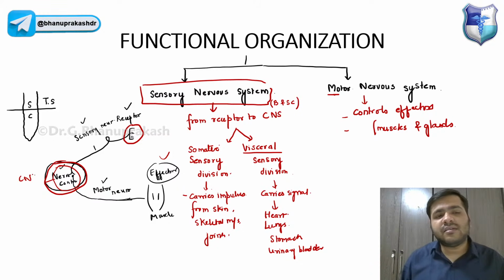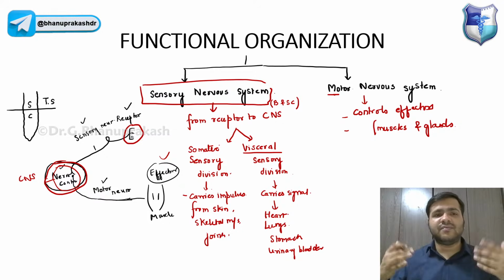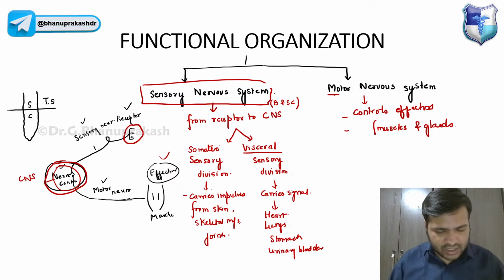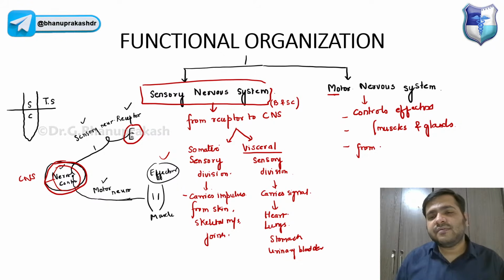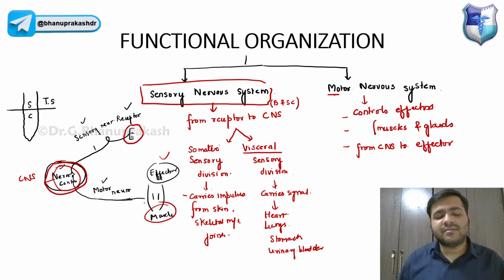Nerve center is the central nervous system, the brain and the spinal cord, the nerve centers are two in the body. So it carries impulses from the CNS to the effector, that is muscles or glands, right? It is again divided into two parts, guys, and I'm telling you the names of these two parts and you already know the work.